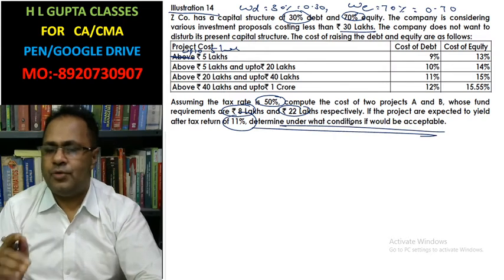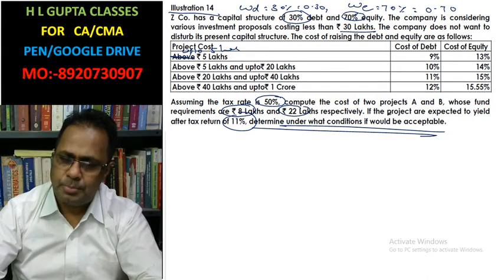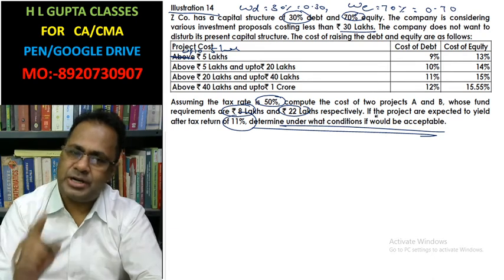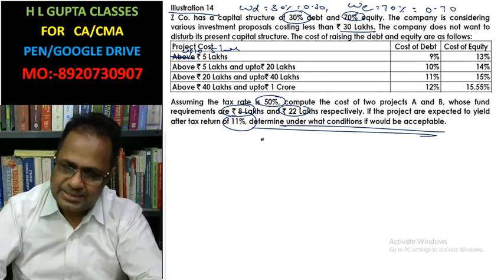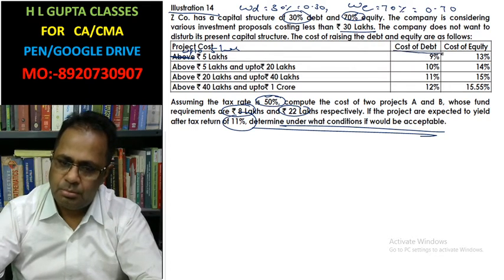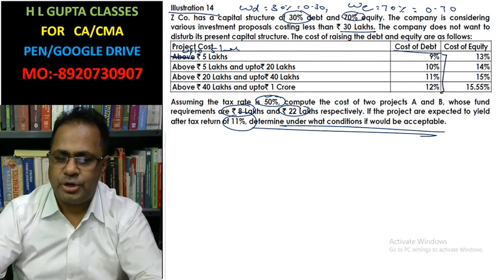First, the cost of debt is always calculated after tax. The tax rate is given here, and we assume that this cost of debt is before tax.